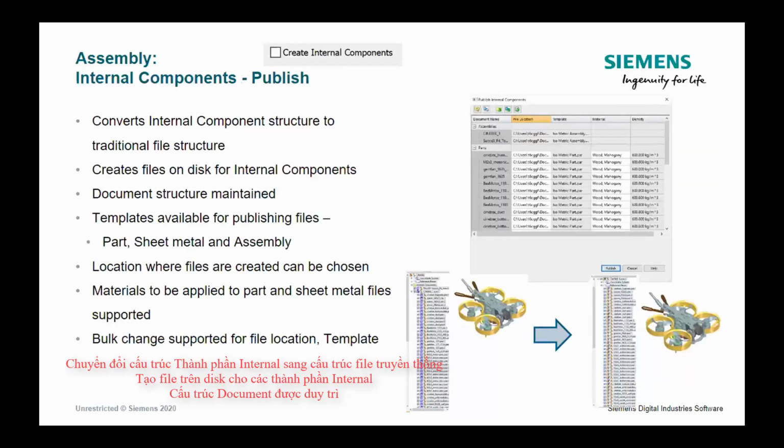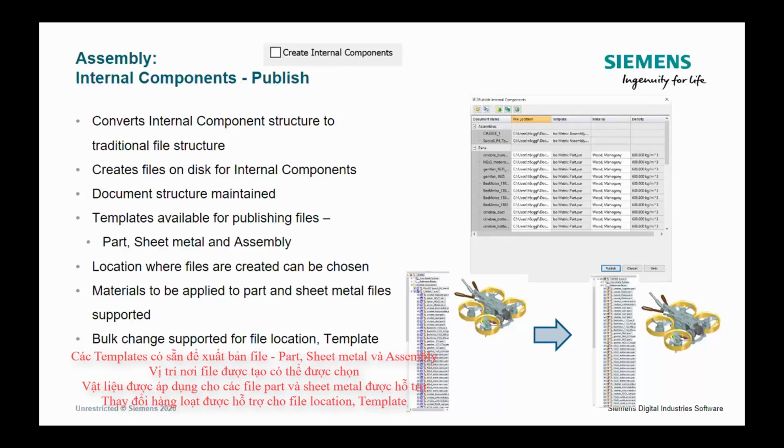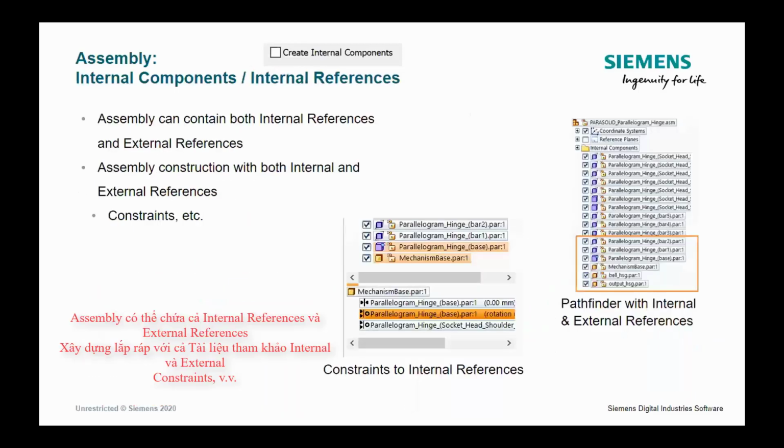And as I mentioned earlier, of course, you can save as many times as you want and have all the components preserved inside of your assembly. But finally, when you're ready to populate a hard drive or whatever data management system you have, you can easily do that with publishing. You have templates available for parts, sheet metal, and subassemblies, and it's a very convenient way of improving productivity when dealing with data coming from other systems.